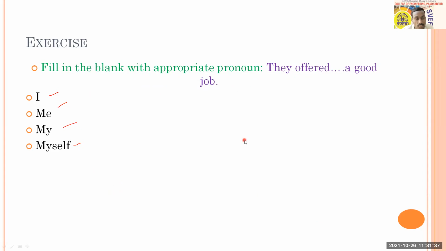This time I got an answer from Harshada. She came with option B. Mayuri also came with option B. I think this is a very simple question, so I expect everybody should get the answer. Mansi, Pranali, Sakshi and Adishakti are also with option B, that is me.